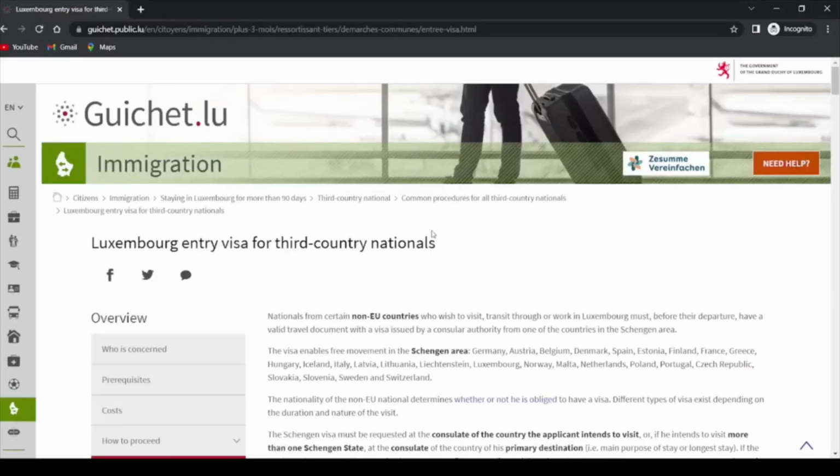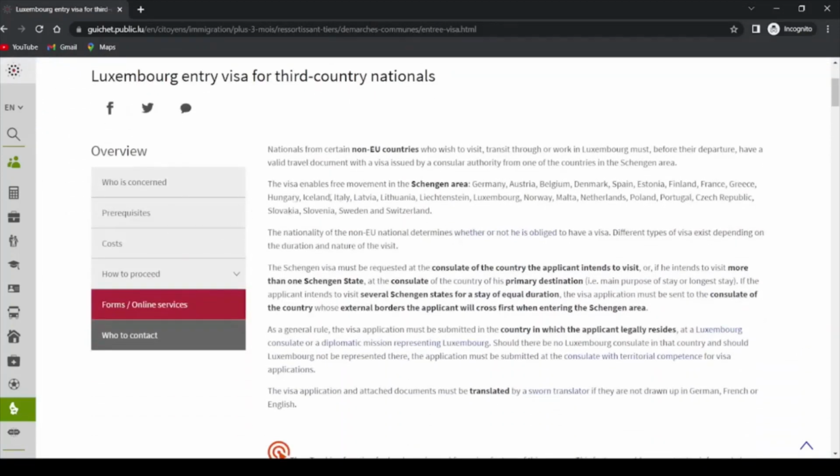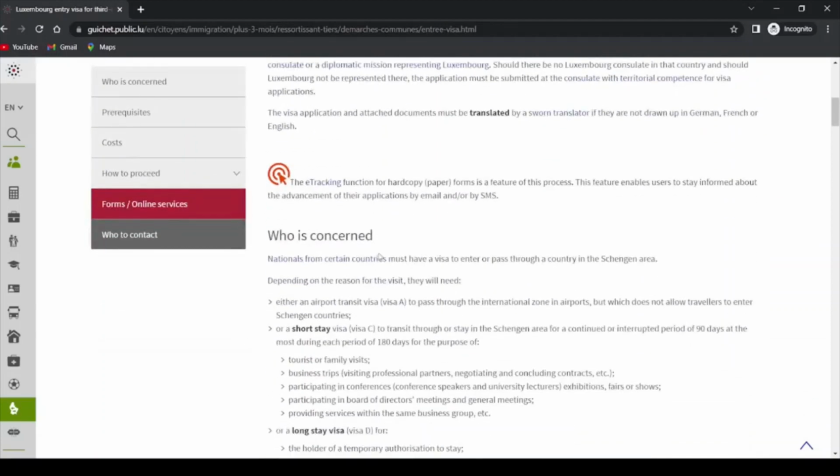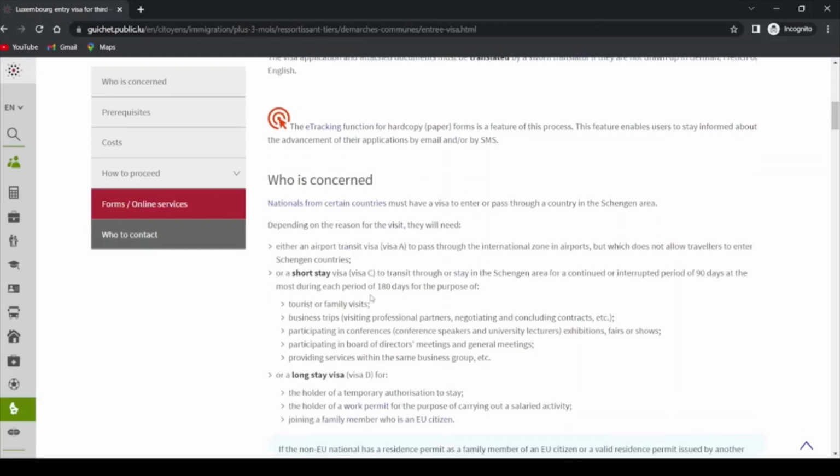You see what I mean? So Luxembourg entry visa for third country nationals. You can see all you need to know about that. You just come here, who is concerned, and you see all the information. This one is for short stay, right?